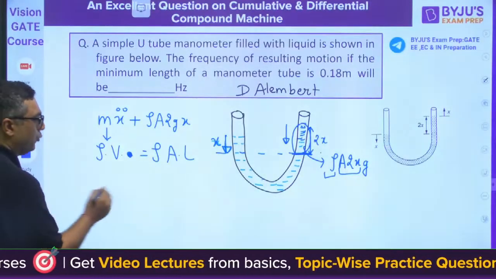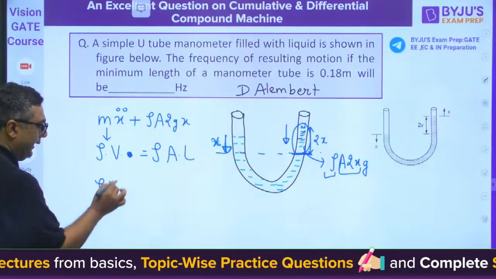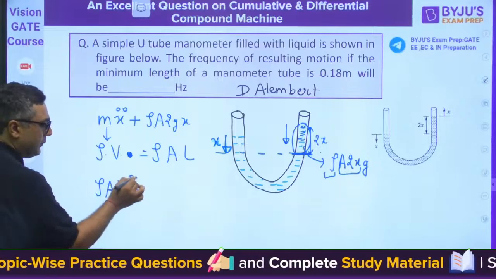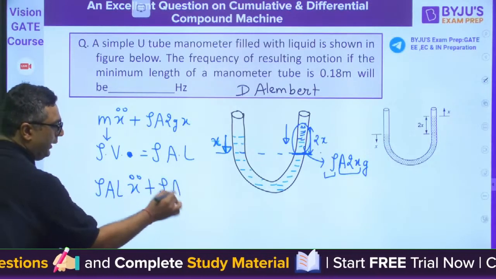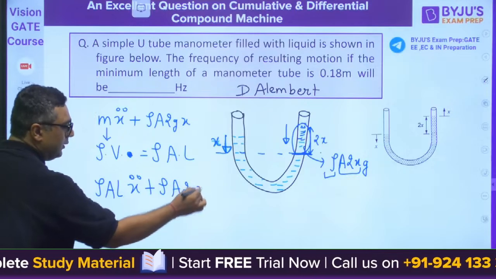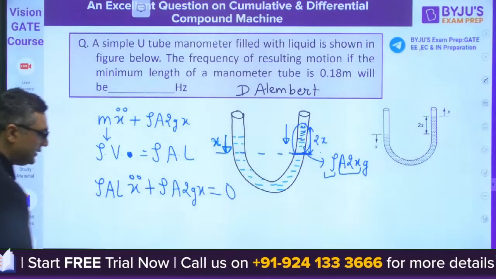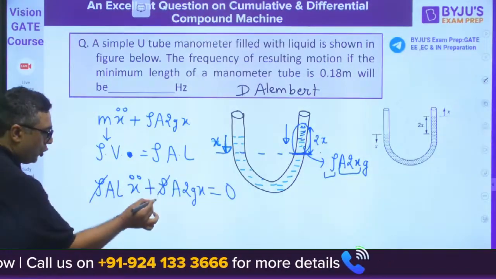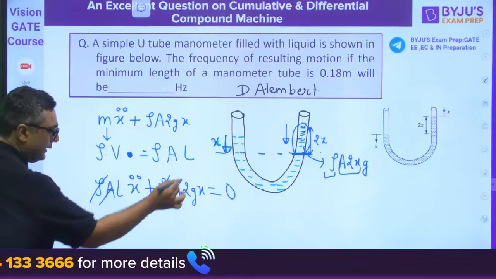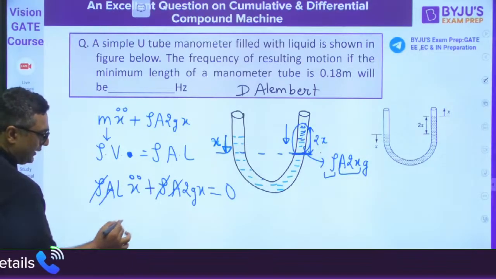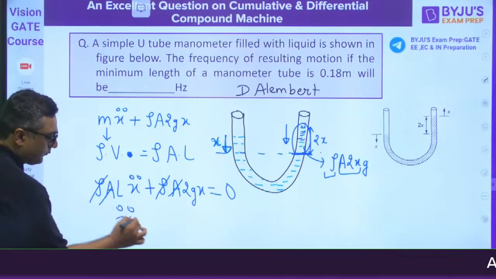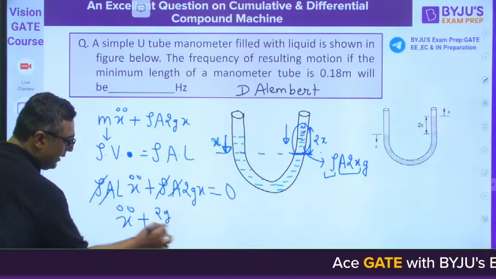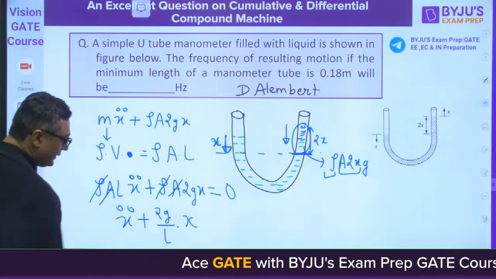Then you can put rho A L x double dot plus rho A 2g x, equate it to 0, D'Alembert principle. Rho cancels out, area cancels out, and you can see x double dot equals 2g by L into x.